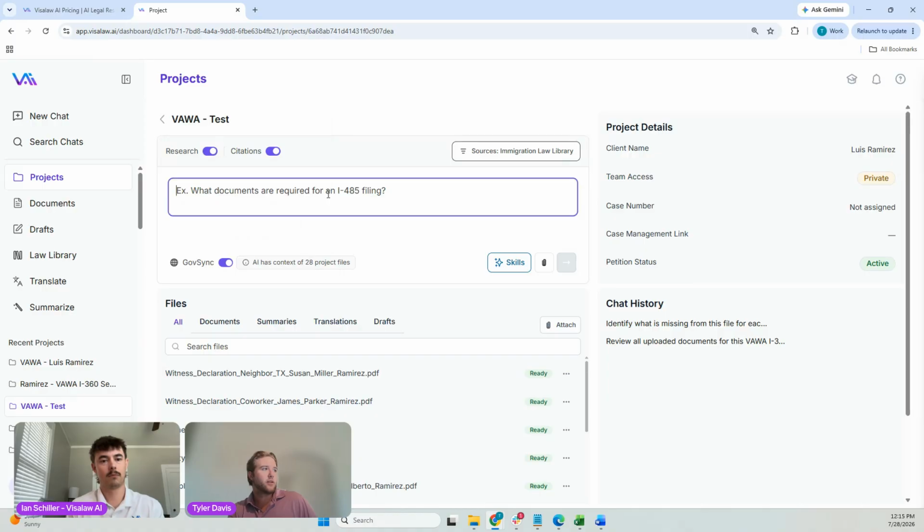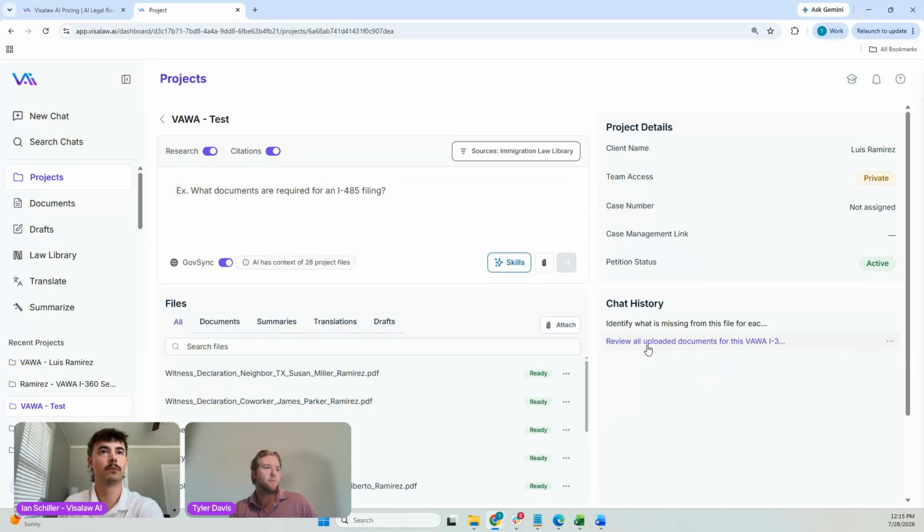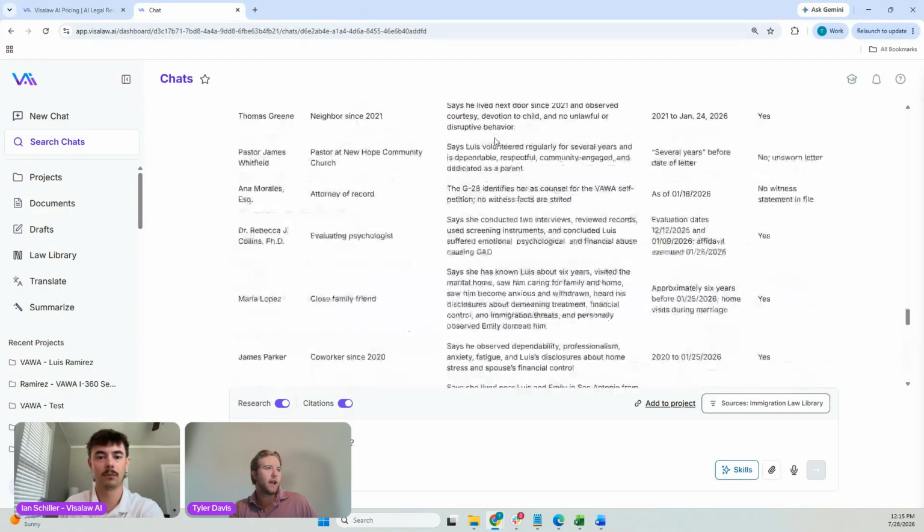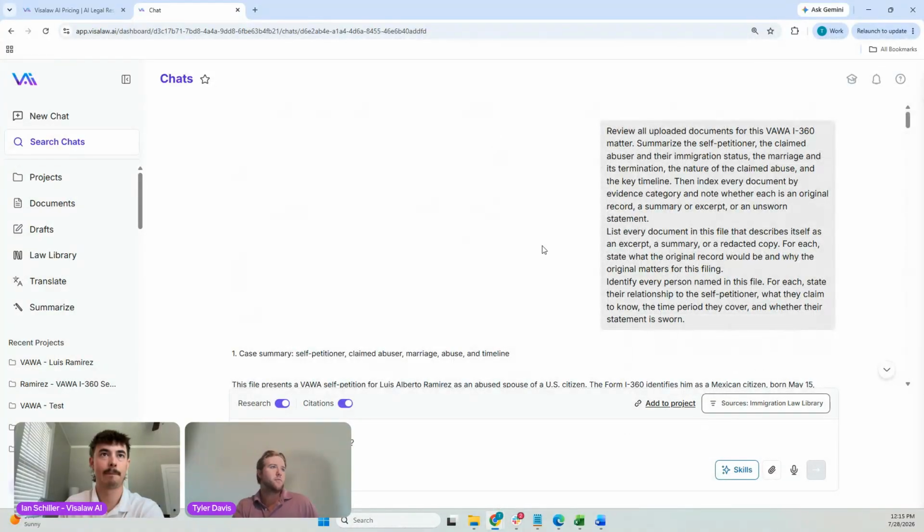Now, with that being said, we already ran some prompts over here. We're going to jump into some of the case preparation prompts that we prepared for this webinar. The first prompt that we asked the AI to accomplish, and Ian mentioned these prompts here. These prompts are relatively robust. They're relatively descriptive and pointed at what we're asking the AI to accomplish. I always say when we're putting together prompts, when we're putting together instructions for the AI, the more specific we can be with what we're looking for as the output, the better response we're naturally going to receive.